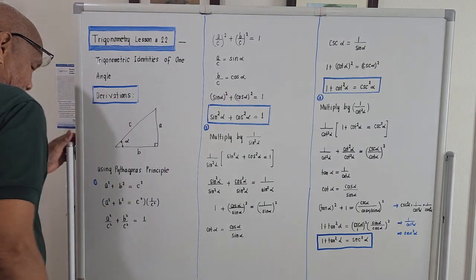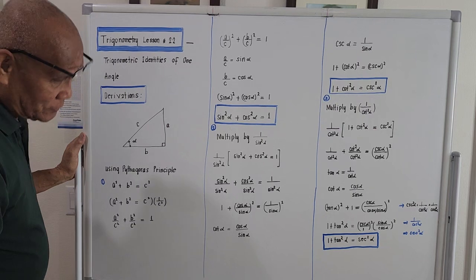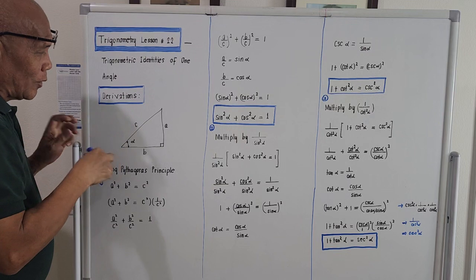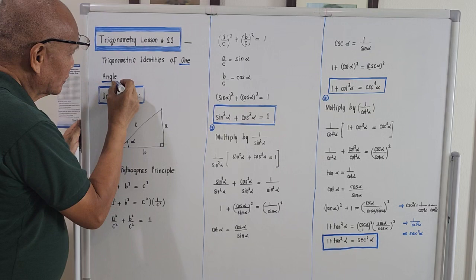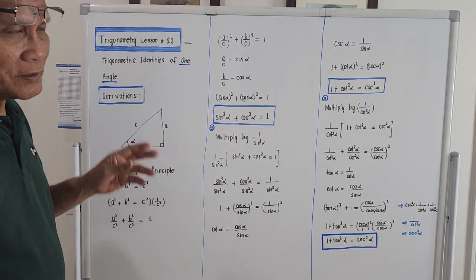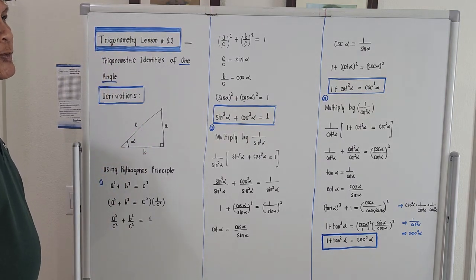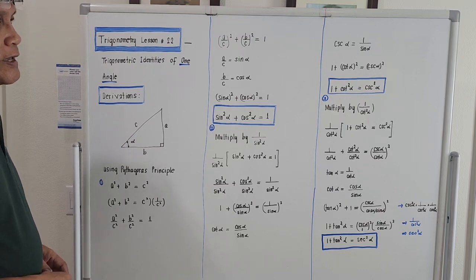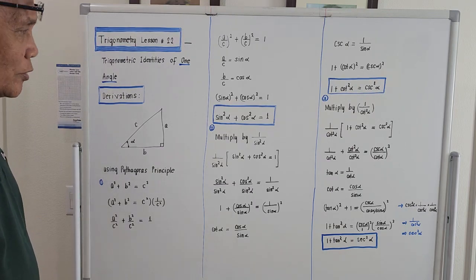The title for tonight will be Trigonometry, lesson number 22, and the title of the topic is Trigonometric Identities of One Angle. Because there are the so-called other angles, which are double angle. That's another story. But for tonight, we will be deriving the foundation of trigonometric identities involving one angle. Let's try to derive the three most popular identities under the study of trigonometry.